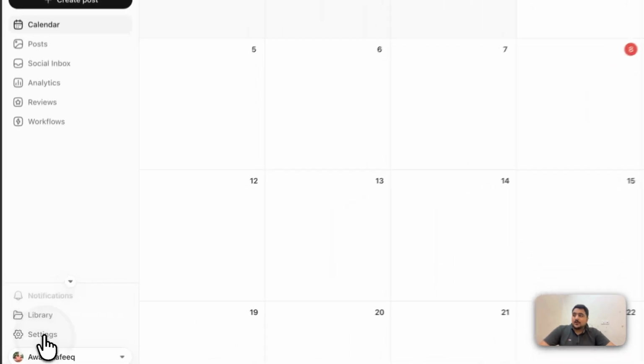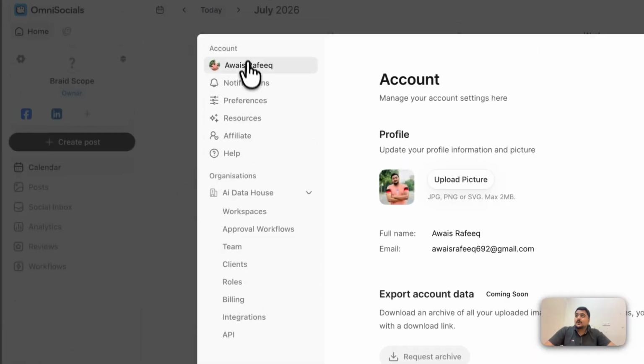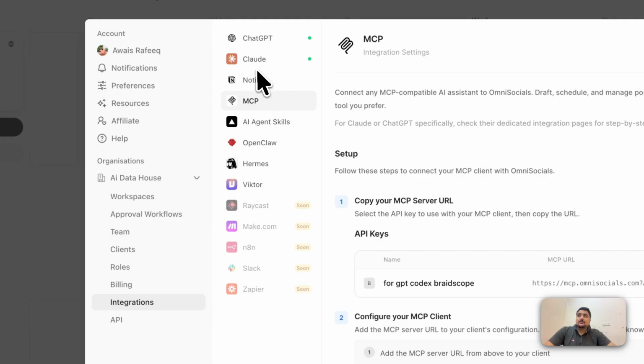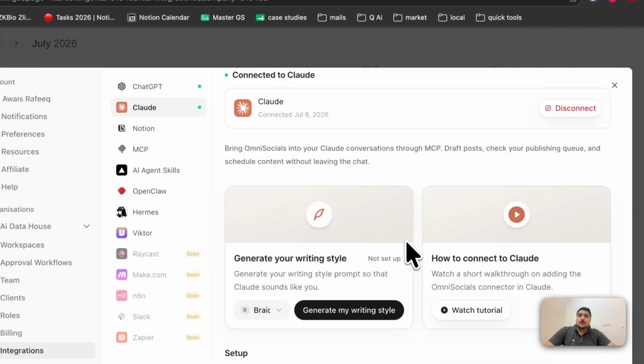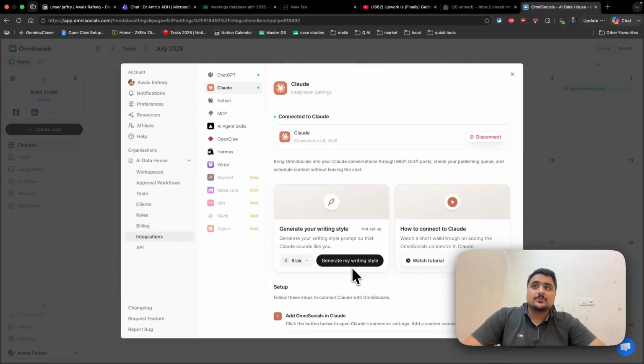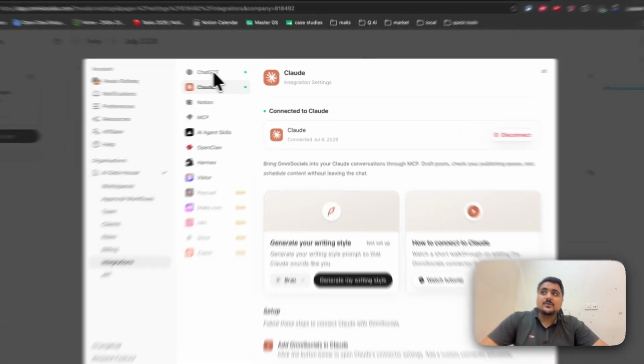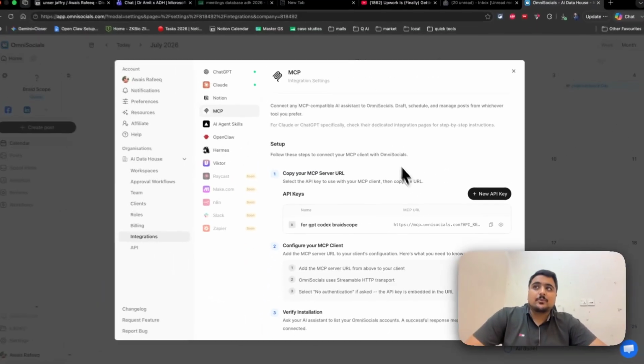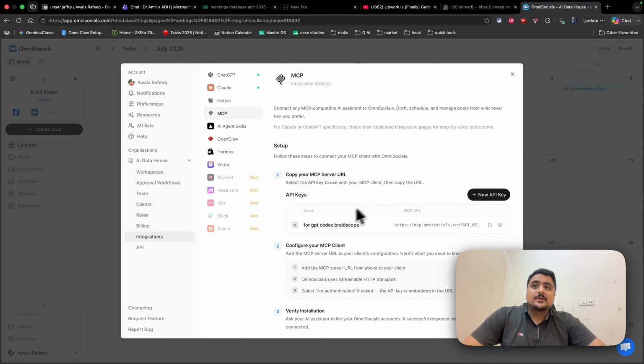Okay, so you go to settings. Once you have the account, you go to settings, and next you go to integrations. From here you see MCP for Claude as well. So how you can connect Claude, you see all the instructions here. If you want to connect it with ChatGPT, or you just want to take the MCP, you can take it from here. Currently, it is connected with Codex as well, so I have created the API here.